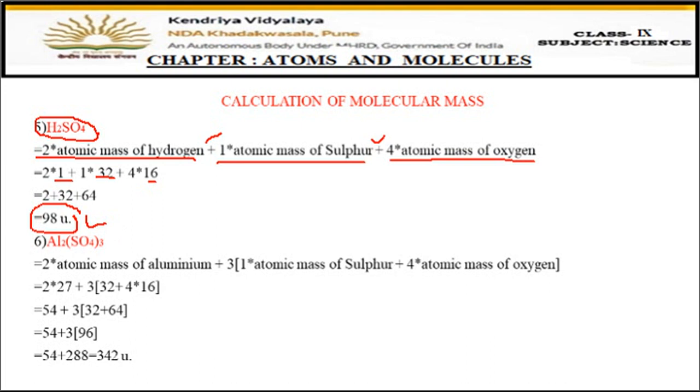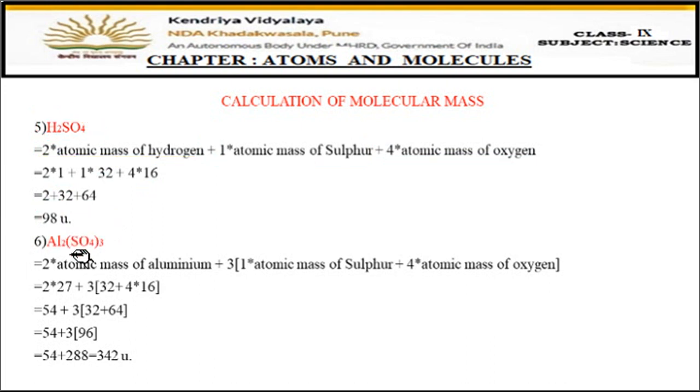Then another example is Al2(SO4)3. See, this 3 is outside the bracket. That means this 3 is for the whole SO4 group. Aluminium is 2, so 2 multiplied by the atomic mass of aluminium. This is very clear. Now the addition: what are we adding? This 3 is over the whole bracket, so we'll take 3 outside the bracket, and inside we will solve first.